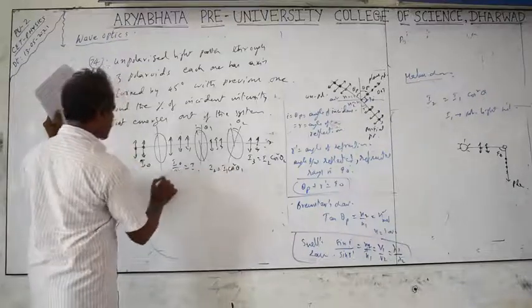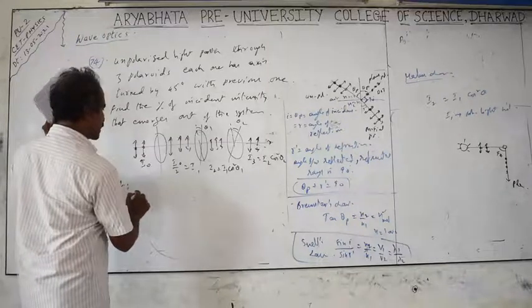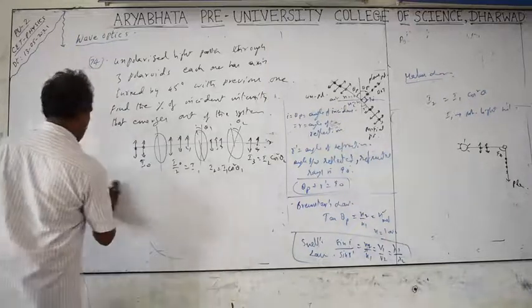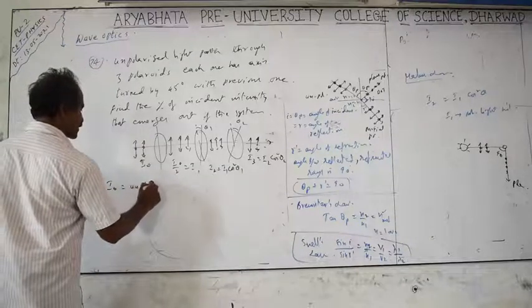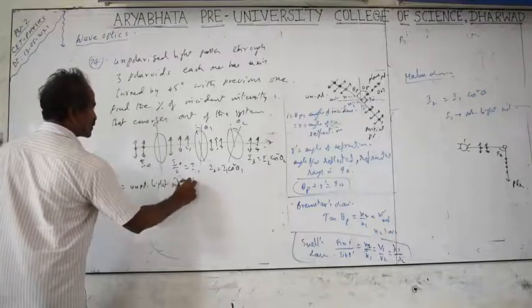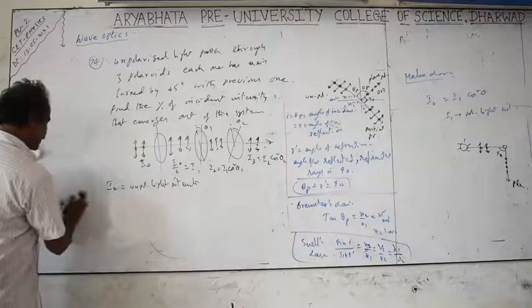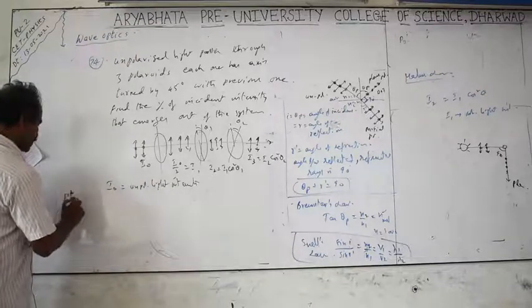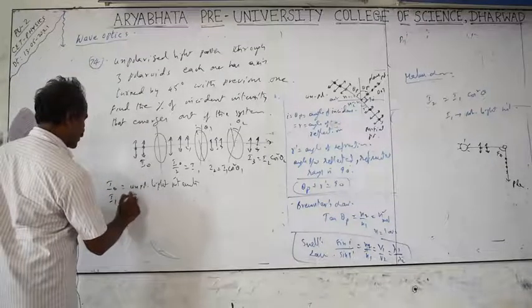So we will take the relation. First polarizer: I naught is the unpolarized light intensity. If you have taken the first polarization, I1 equals I naught by 2.